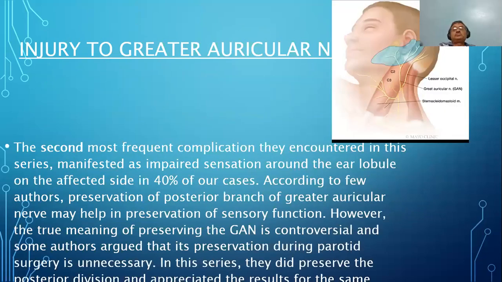Okay. The next complication is injury to the greater auricular nerve. The second most frequent complication they encountered in this series manifested as impaired sensation around the ear lobule on the affected side in 40% of the cases. According to a few authors, preservation of the posterior branch of the greater auricular nerve may help in preservation of the sensory function. However, the true meaning of preserving the greater auricular nerve is controversial, and some authors argued that its preservation during parotid surgery is unnecessary. In this series, they did preserve the posterior division and appreciated the result for the same.